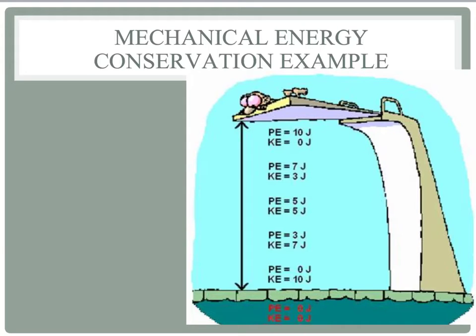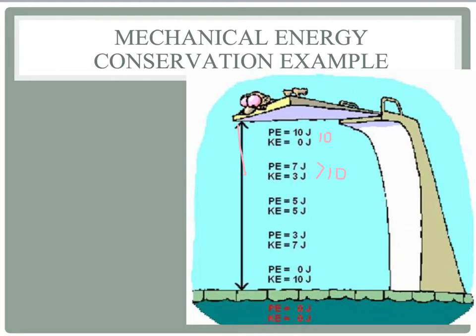So let's look at an example of what this means, okay? Let's say you are on a diving board, and this guy looks pretty scared, but he wants to jump off. Okay, he's high enough right now that his potential energy is 10 joules, but he's not moving yet, so kinetic energy is 0 joules. So if you add those two up, 10 plus 0 is 10. Now, let's say he's actually jumped off, and now he's fallen down a little bit, so that his potential energy is now 7. Well, because mechanical energy is conserved, his kinetic energy should be 3 now, because that still adds to 10.